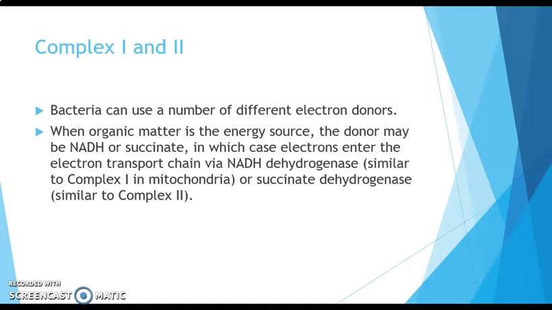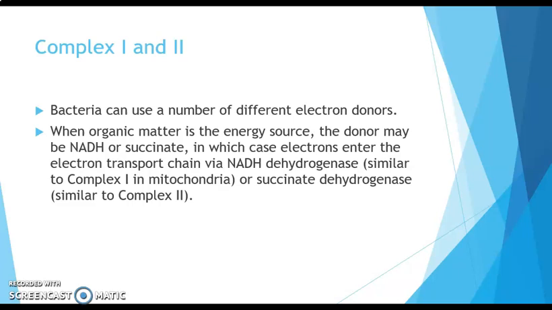So, coming to the different types of electron acceptors. First one, complex 1 and complex 2. The bacteria can use a number of different electron donors. When the organic matter is the energy source, the donor may be either NADH or succinate, in which case electrons enter the electron transport chain.